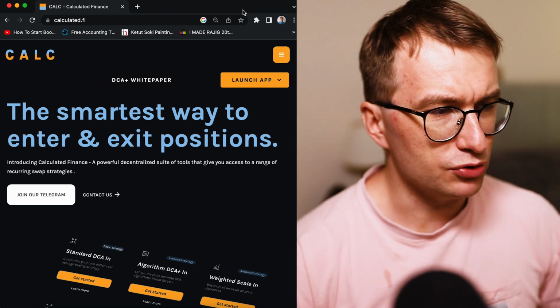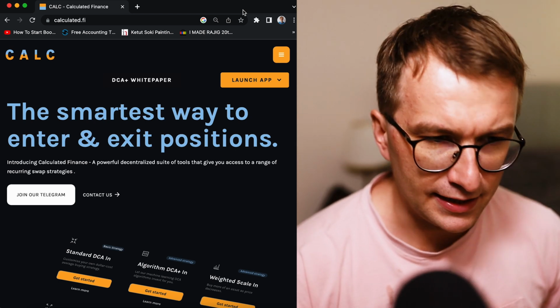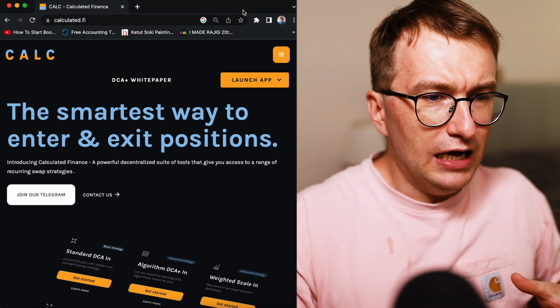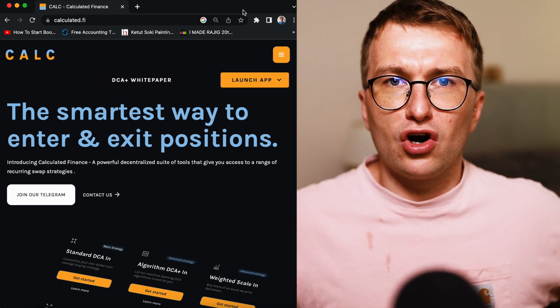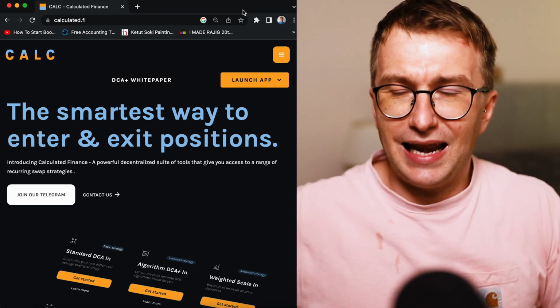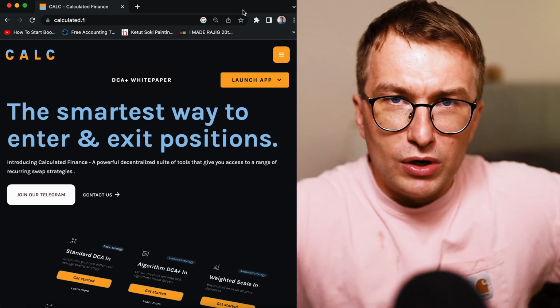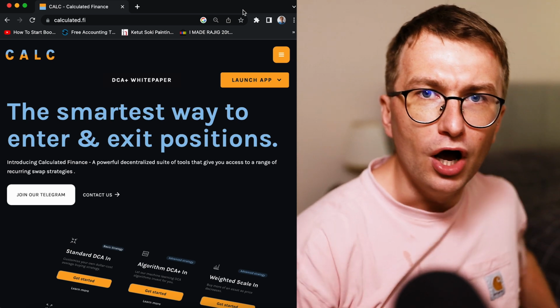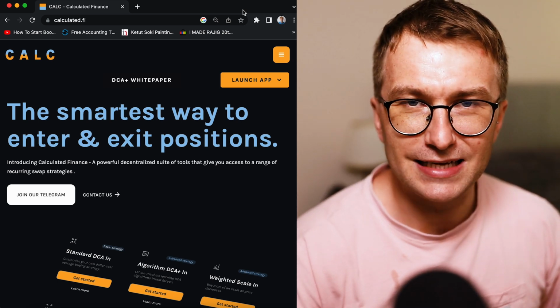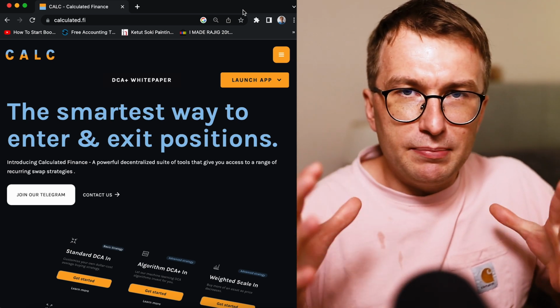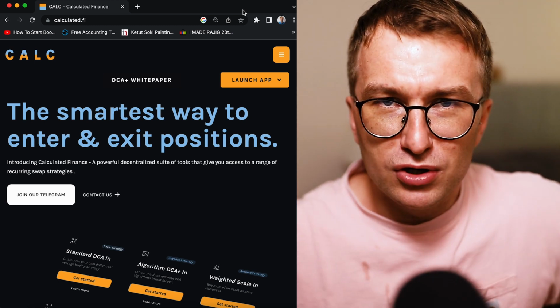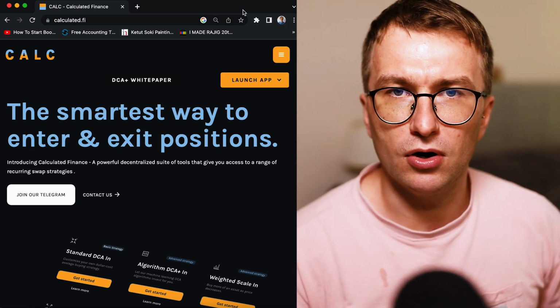And today, I'm going to show you Calc Finance, the application that allows you dollar cost averaging. What it means is it allows you to get a good deal. When the price is lower, you buy more. When the price is higher, you buy less. So with that, overall, maybe you get a better entry point than if you just FOMO right now.